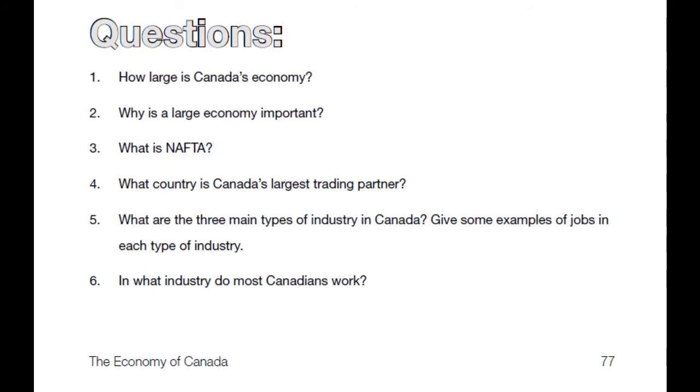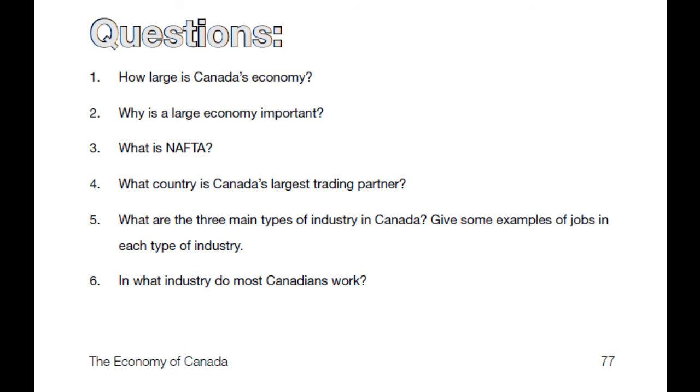Let's look at the questions from Chapter 9. Number 1, how large is Canada's economy? Well, it's a large economy. We read that it's one of the top 10 economies in the world, and that we belong to the G8 and the G20, which are other countries' trading partners. So we're in the top 8 or the top 20.